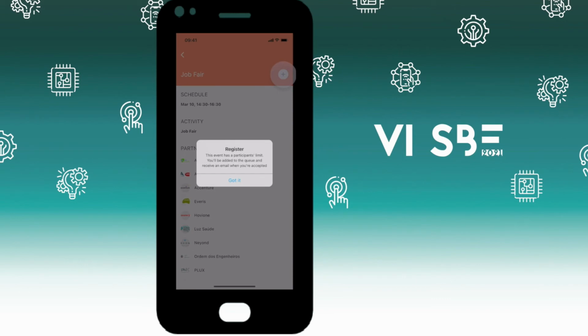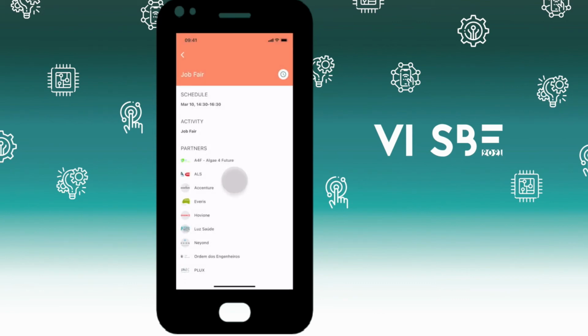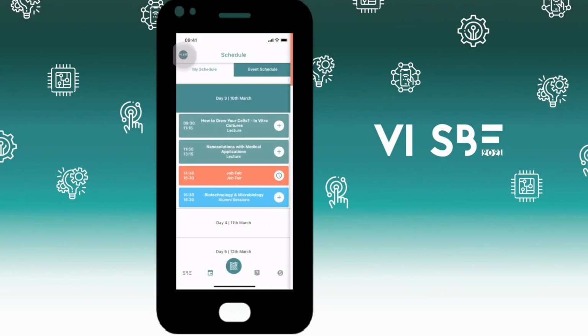The procedure to join these activities is similar to that of lectures and pitches. However, you will be added to a queue and receive an email confirming your registration. If you cannot make it, please cancel your registration to open a vacancy.